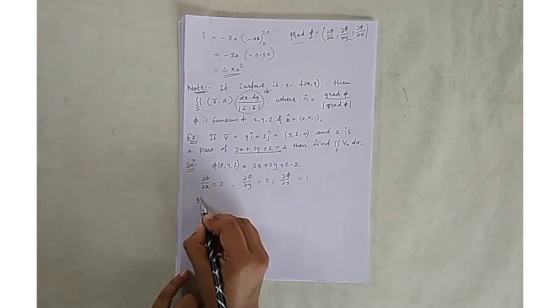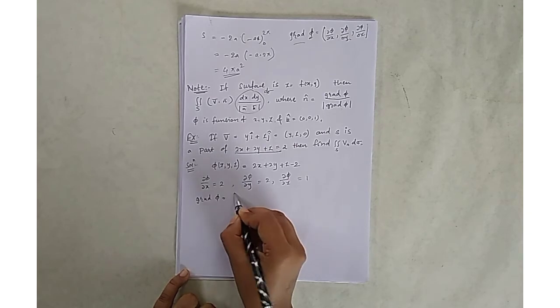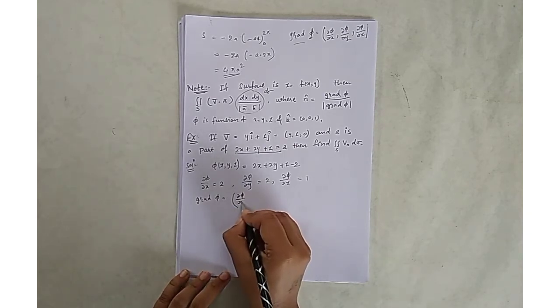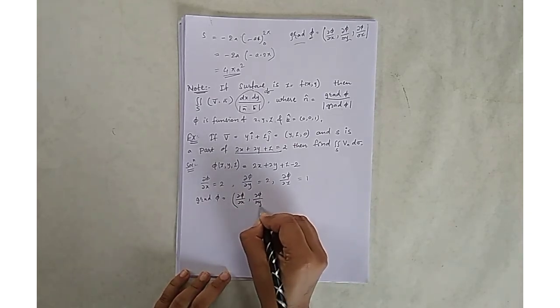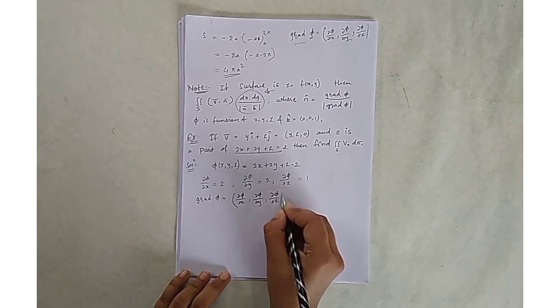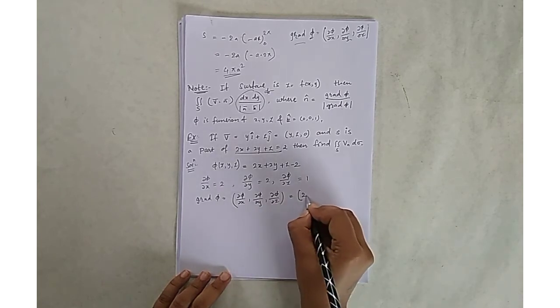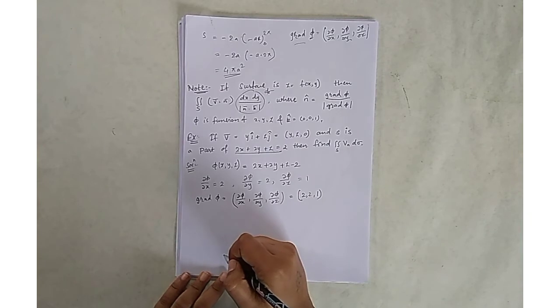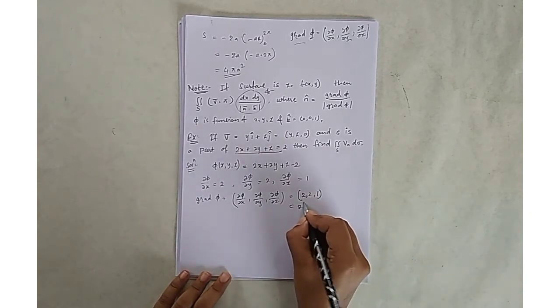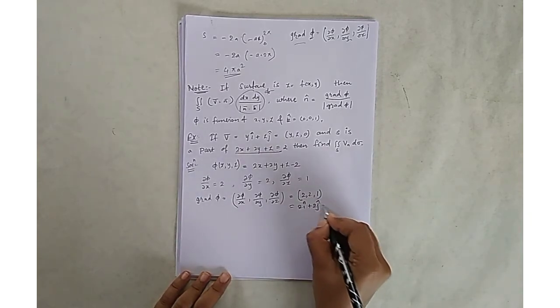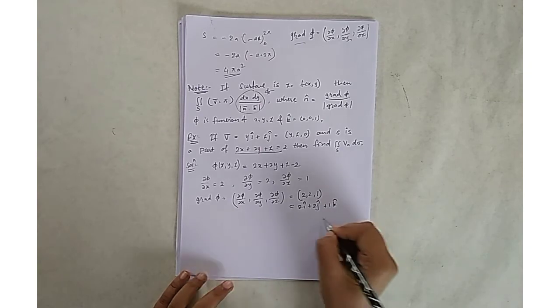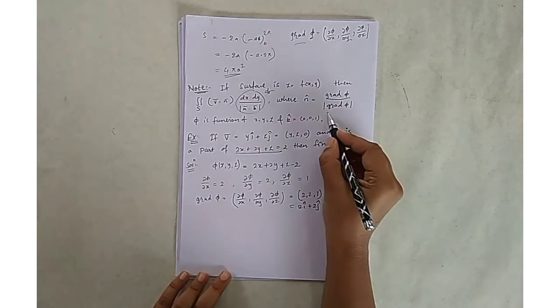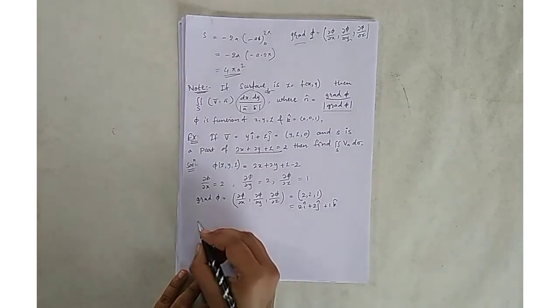So gradient phi is equal to del phi by del x, del phi by del y, del phi by del z. Put all this value, that is 2, 2 and 1. You can write it as 2i caret plus 2j caret plus 1k caret. Next we have to find the absolute value of gradient phi.